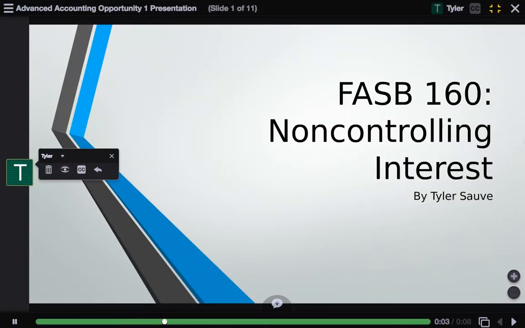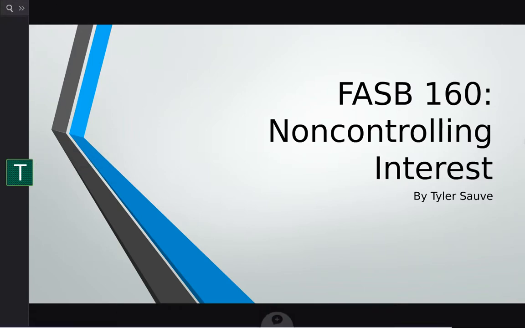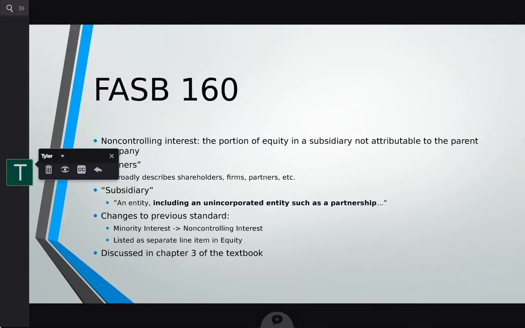I'm Tyler Sovey, and I'll be presenting today on FASB 160, Non-Controlling Interest. Non-controlling interest is described as the portion of equity in a subsidiary not attributable to the parent company.